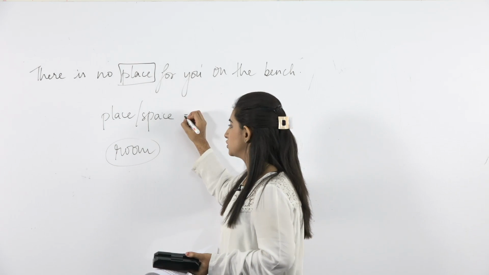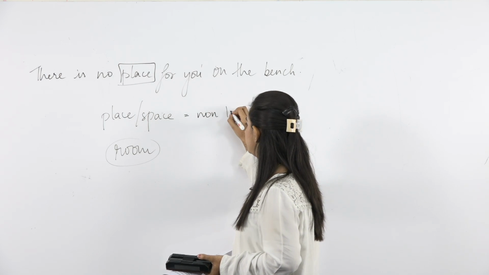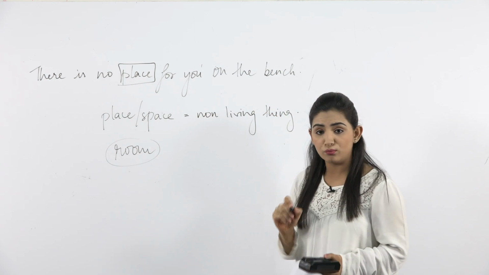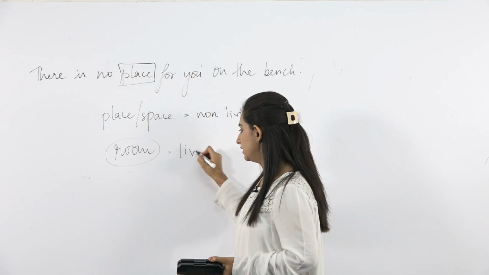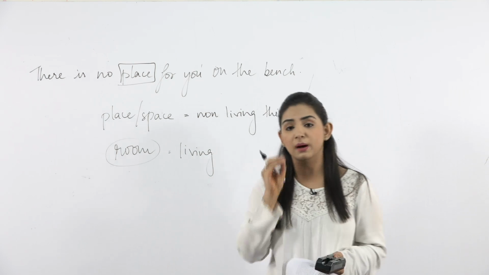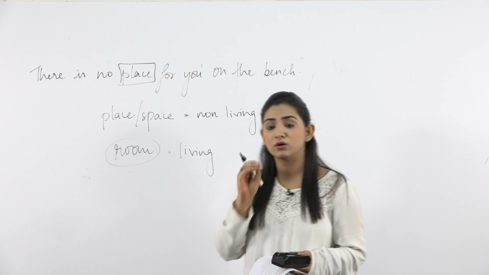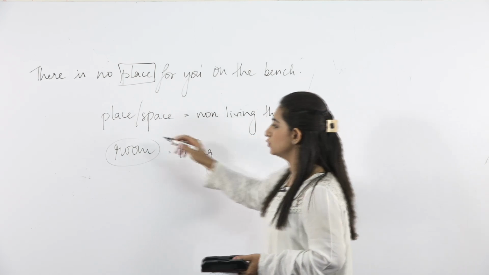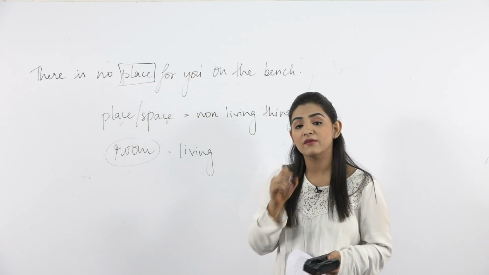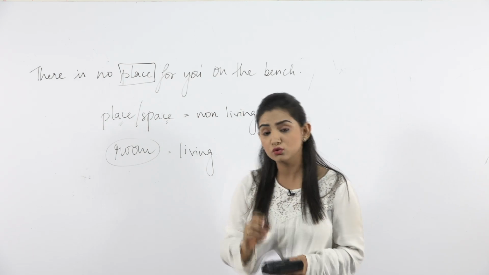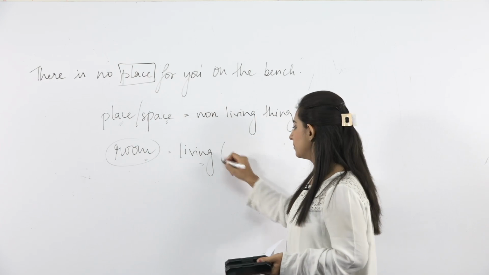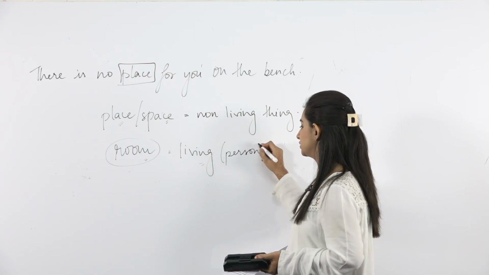Place or space is used with non-living things and room is used with living beings. Suppose you have an area which is surrounded by boundaries and is used for non-living things. In that case, you will use either place or space. But if you have an area which is surrounded by boundaries and is used for living beings, in that case, you will use room. Or to be very particular, we can use it with a person.